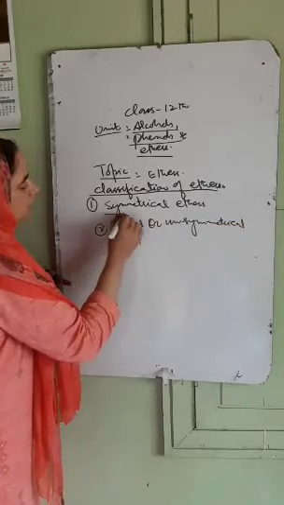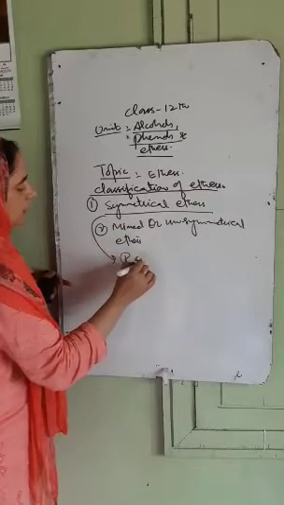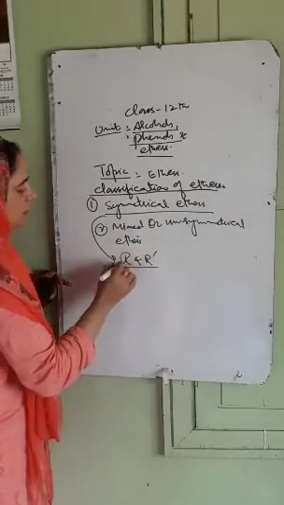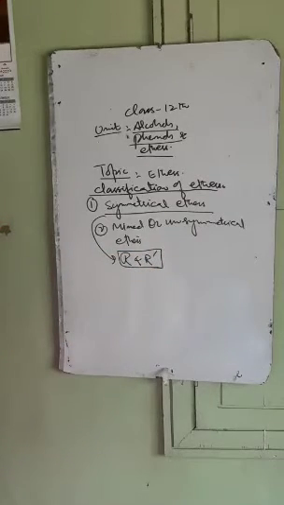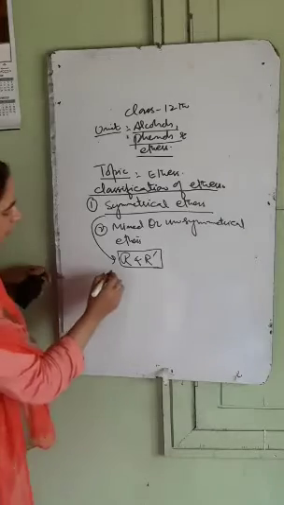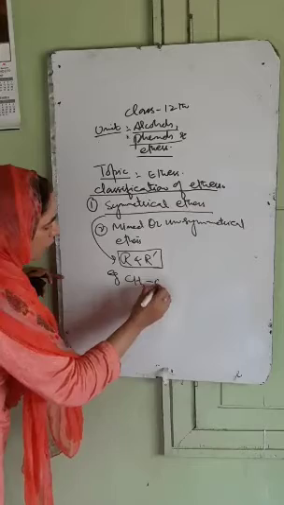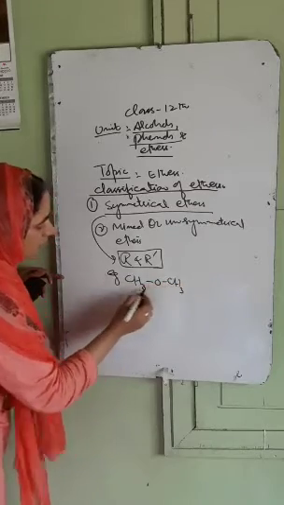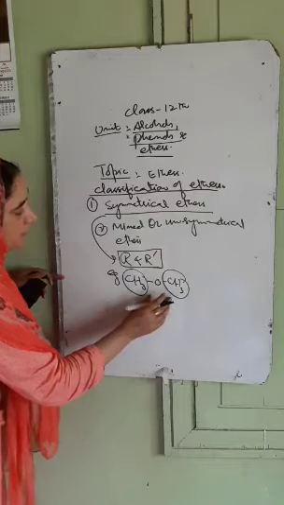Now what are symmetrical ethers? Symmetrical ethers are those ethers where R and R dash are the same alkyl groups or the same aryl groups. For example, CH3OCH3. Both alkyl groups are the same, so this is an example of a symmetrical ether.